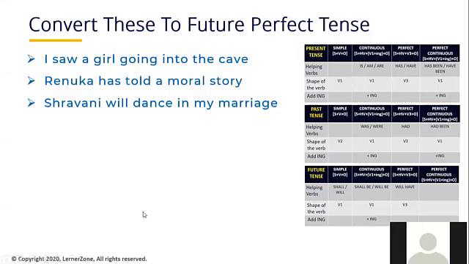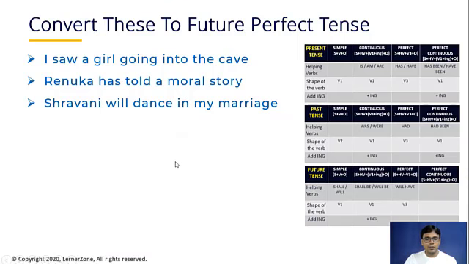Shravani will have danced in my marriage. Correct. Shravani will have danced in my marriage. Okay, so it is very simple, guys. Just add will have. You need to use the helping verb will have and convert the first shape of the verb to the third shape of the verb, which is danced.